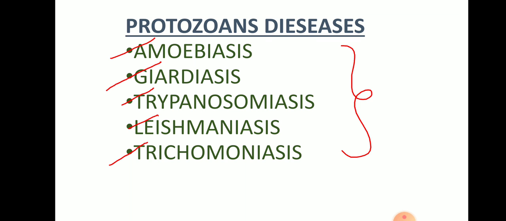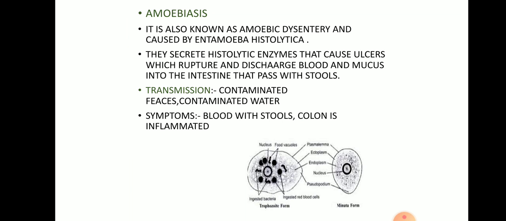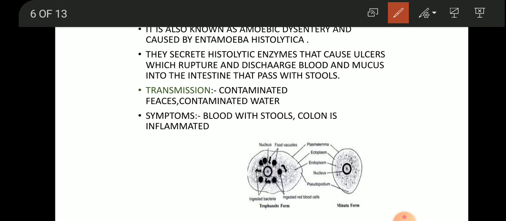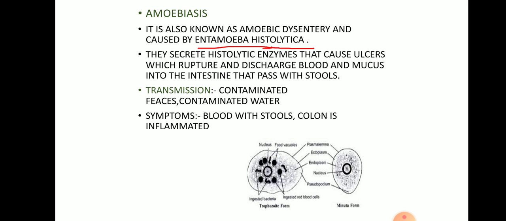So let's move to the next slide and learn about amoebiasis. What is amoebiasis? It is called amoebic dysentery. It is mainly caused by Entamoeba histolytica. It is the protozoan which causes this disease called amoebiasis.